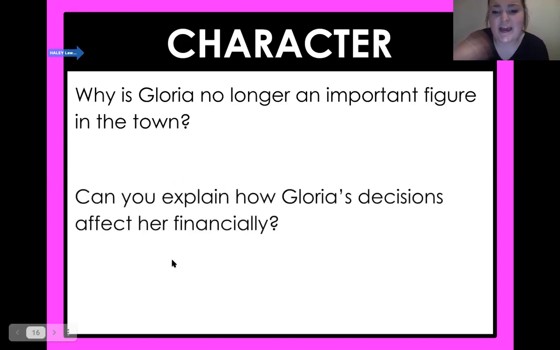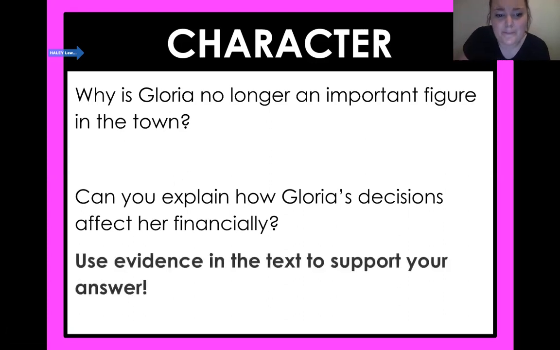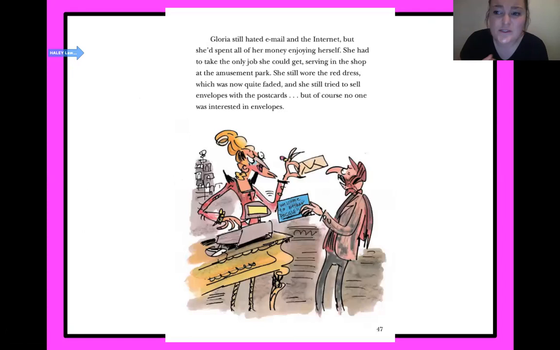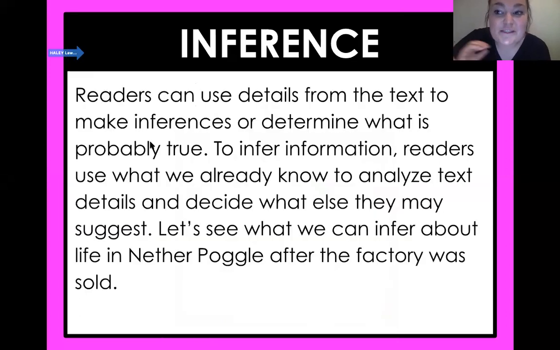So can you explain how Gloria's decisions affected her financially? So money, how did it affect her money? And it says to use evidence in the text. So let's go back and look. So hopefully you took the time to read this. But it says right here, she spent all of her money enjoying herself. She had to take the only job she could get. So she did not use her money responsibly. She ran out of money, and the only job she could get was here in the shop at the amusement park. So let's make some inferences.